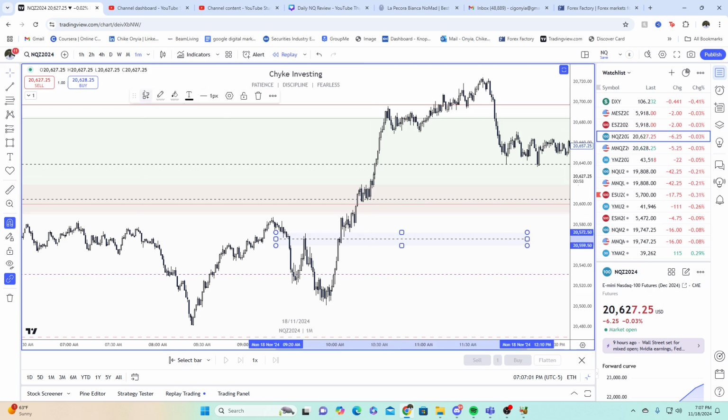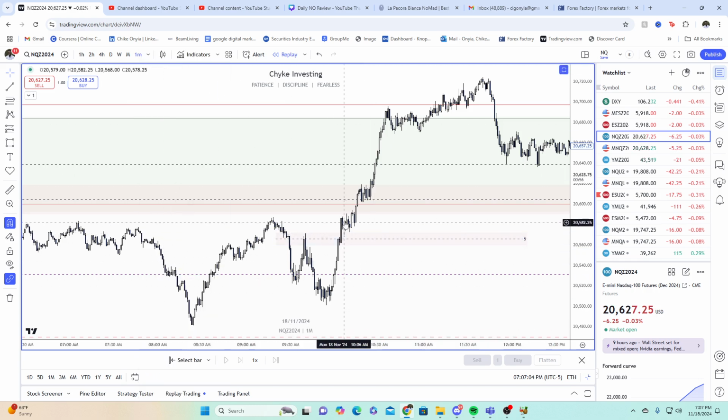That's right here. Price comes up to the top of that and then expands higher. Right. So that's a nice 22 model right there.